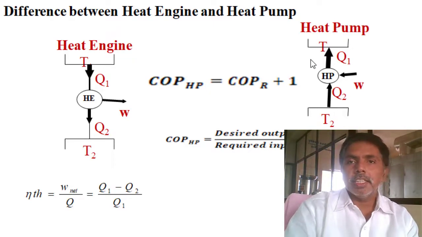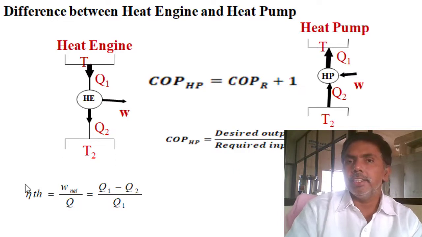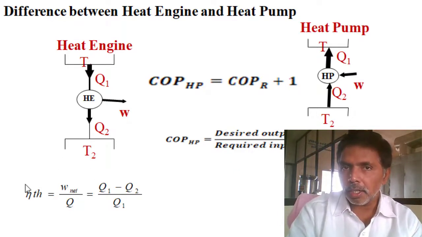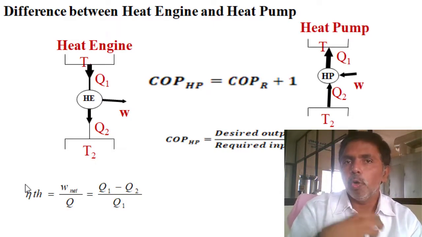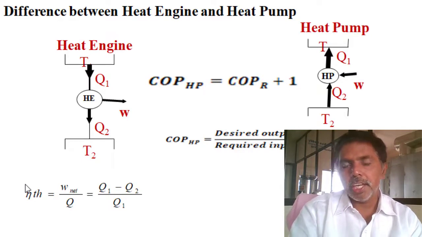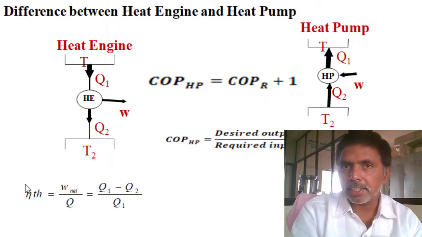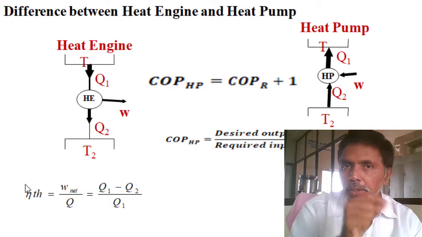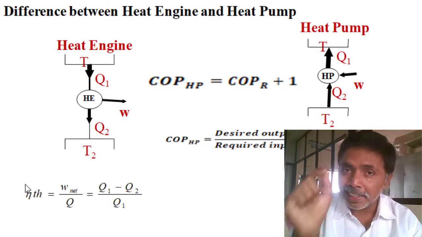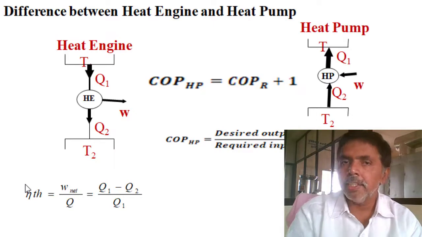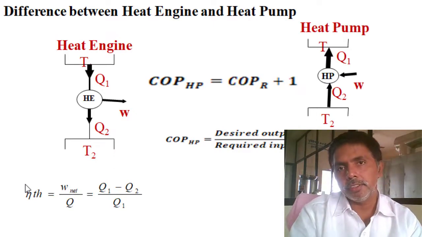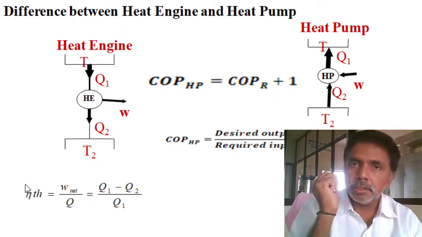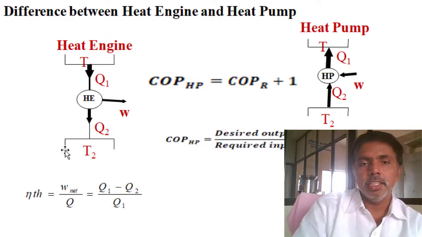Coming to the thermal efficiency of the heat engine. Thermal efficiency means how much part of the heat is converted into work. According to the Kelvin-Planck statement, we cannot construct a single reservoir heat engine, so some loss will take place. So thermal efficiency is always less than 100 percent, not 100. Thermal efficiency is how much of the heat supplied is converted to work. Okay, this is the equation.